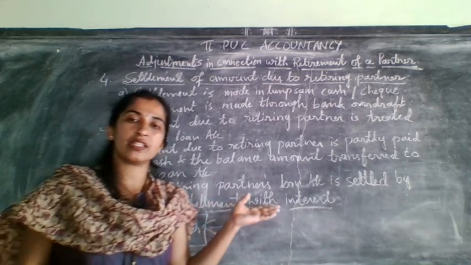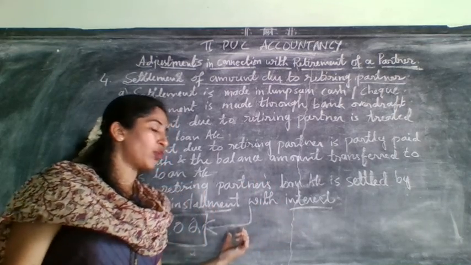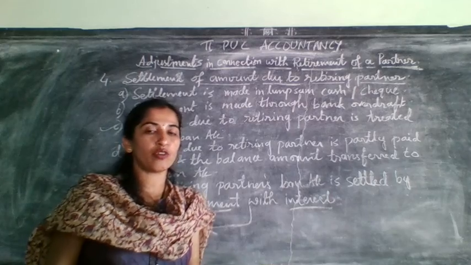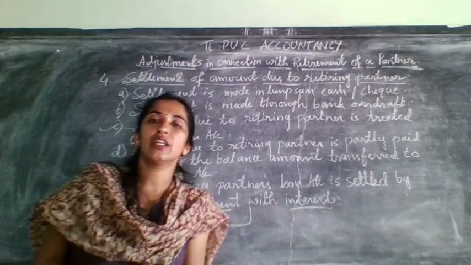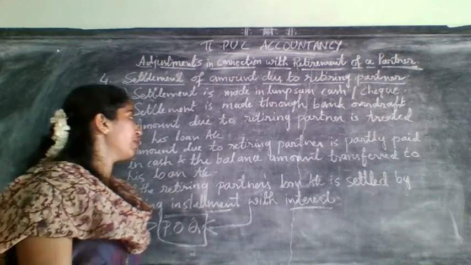And on the liability side of the balance sheet, you need to add that amount to the existing bank overdraft. If there was no bank overdraft, whatever amount comes here, you take it directly on the liability side of the balance sheet.